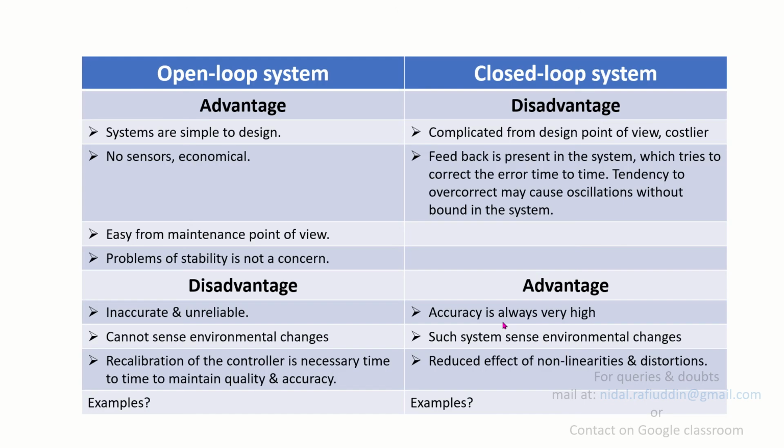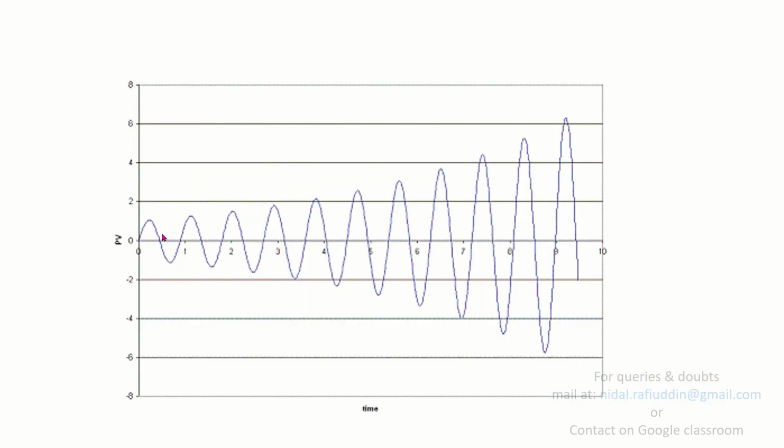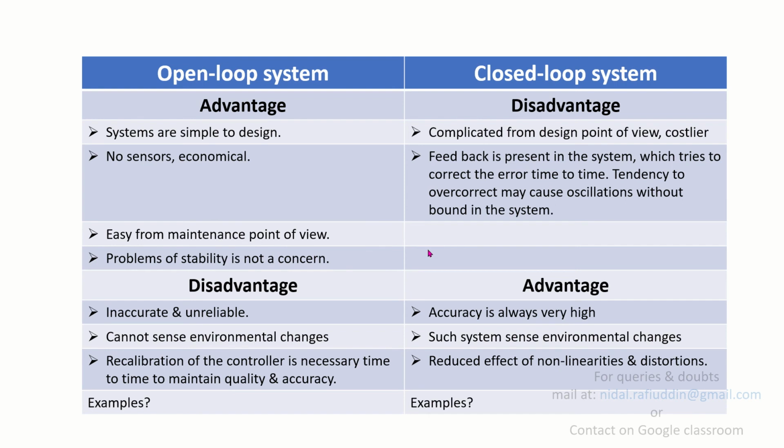For example, you may talk about control of voltages in inverters, or other electrical and electronic devices in which the process is required to be very fast in order to control the output. In such cases the system tries to overcorrect, and this tendency causes oscillations out of bound and the system may become unstable.